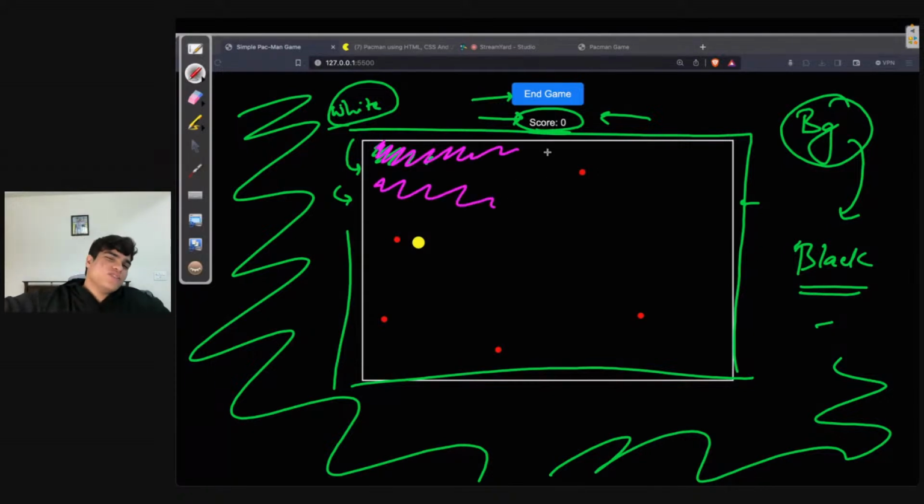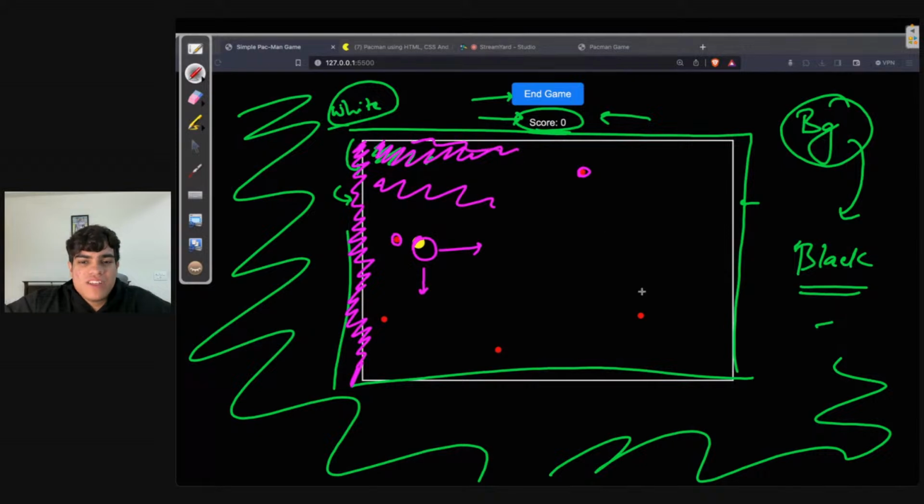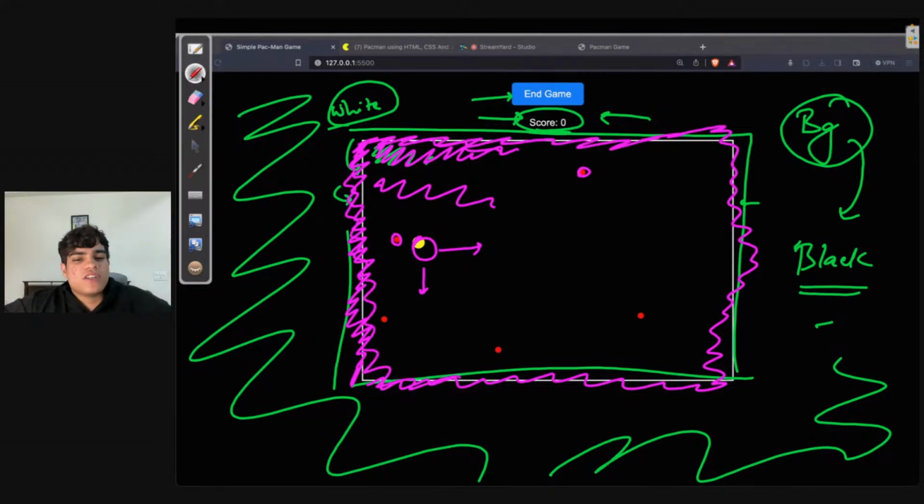Now inside of this, what styling do I have? Firstly, I need to make sure that all of these dots, the eating items, and this Pac-Man, all of these need to move relative to the screen, just to this much. I need to make sure that for these items, the red dot, the yellow Pac-Man, the ghosts, the world is just this much. This is their world. They will not really go outside. They need to stay inside of this border only.